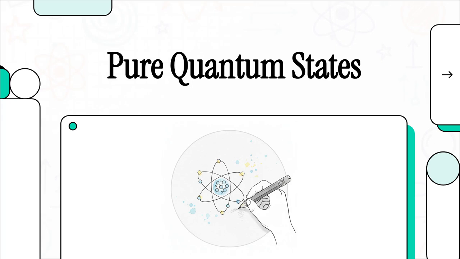Welcome to the Explainer. Today, we're jumping straight into a really fascinating 2026 paper by Dan Adrian German. It's called A Term-Rewriting Semantics for Pure Quantum States. Now, I know that title is a bit of a mouthful, but at its core, this paper takes one of the most notoriously difficult, mind-bending subjects in physics, quantum mechanics, and proposes a way to fundamentally simplify how we learn and calculate it.